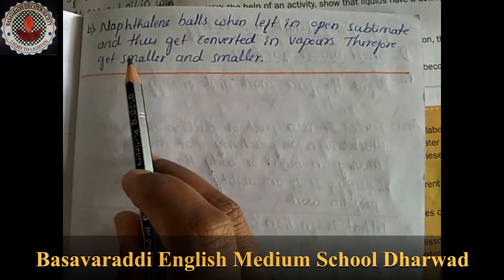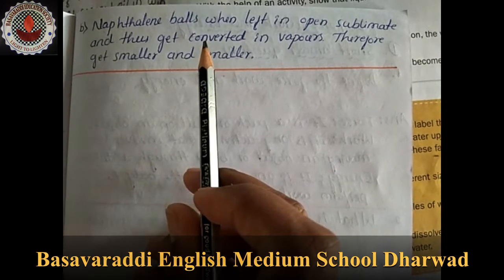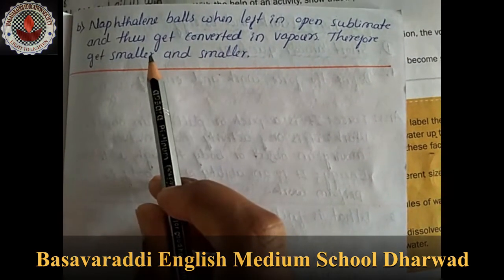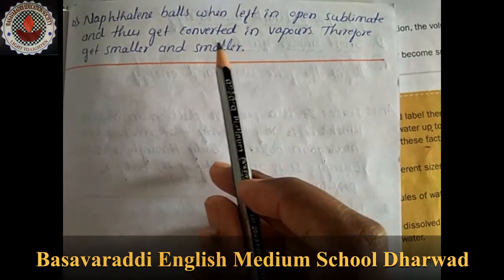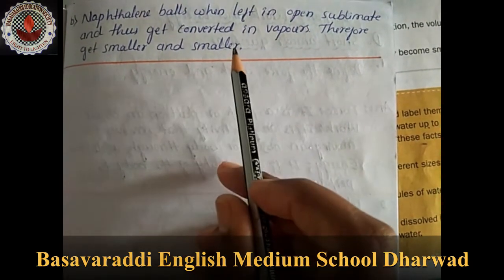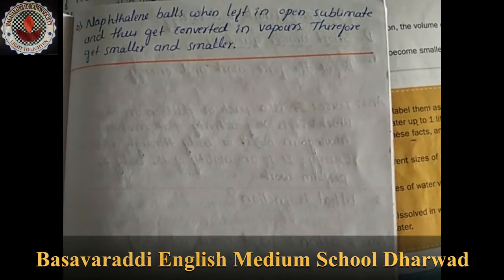The B question: naphthalene balls, when left in the open, sublimate and get converted into vapors, therefore they get smaller and smaller. Okay, this is the exercise part of the fourth lesson.